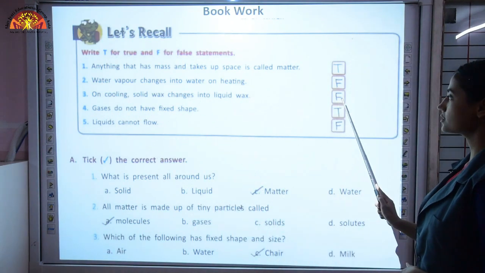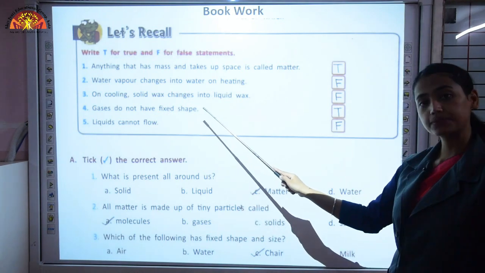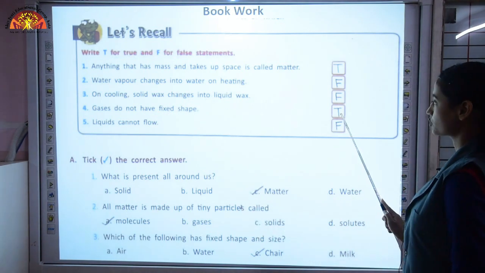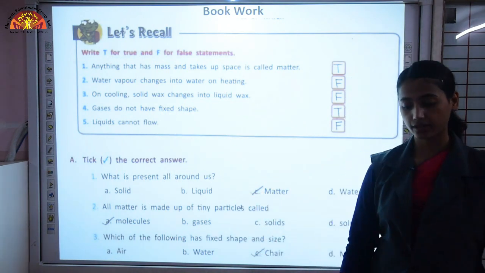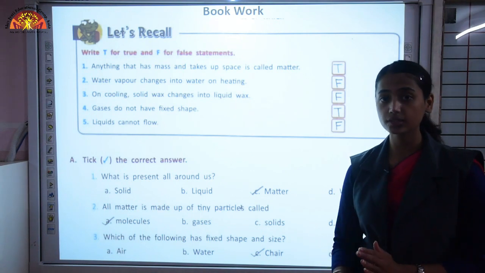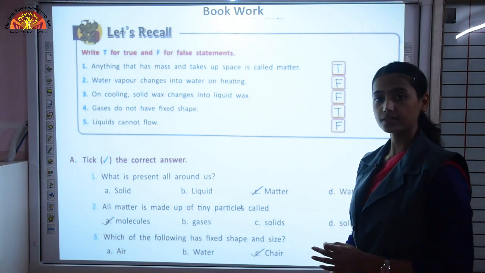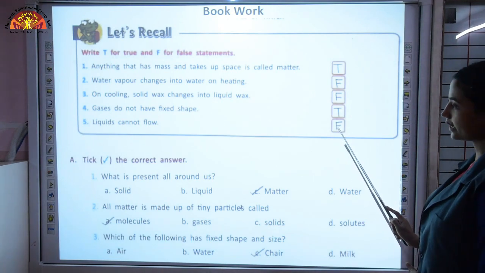So the statement is false. Gases do not have fixed shape. Absolutely correct. Yes. So write T. Liquids cannot flow. As we defined fluids, something which can flow from one place to another. So liquids and gases can flow. So the statement is incorrect. So write F.